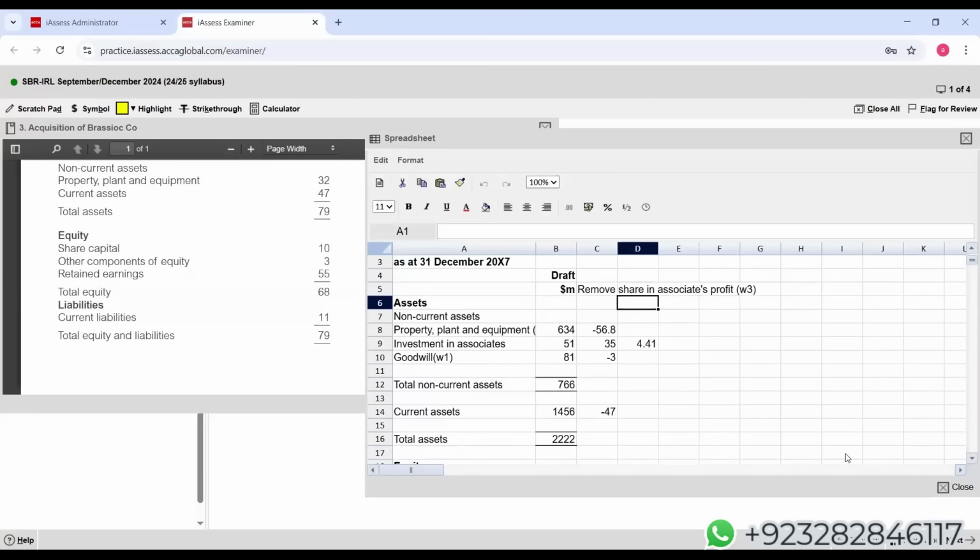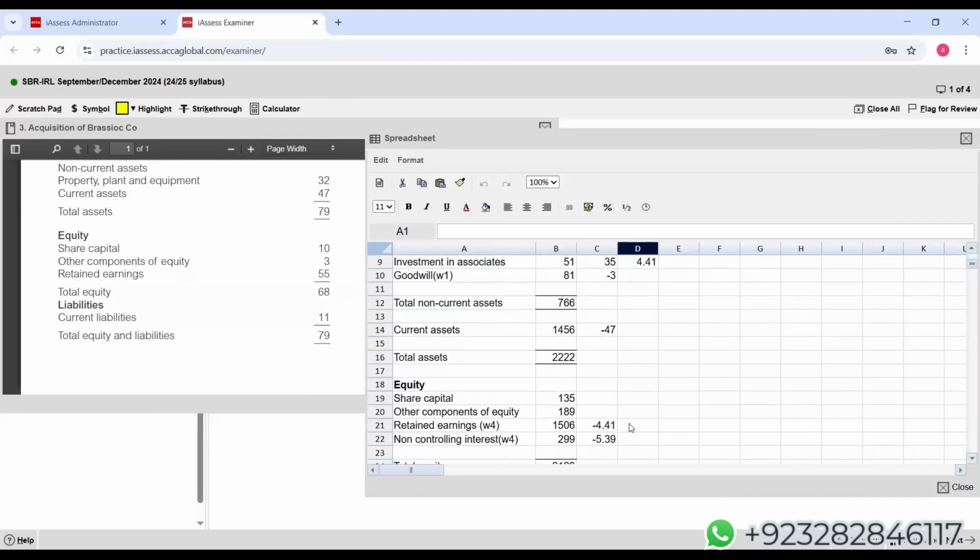Now, students, listen. The double entry of this 4.4 is investment in associate debit and retained earnings credit. With this 4.4, your group retained earnings will also increase. The double entry of this 4.41 is investment in associate debit, retained earnings credit.